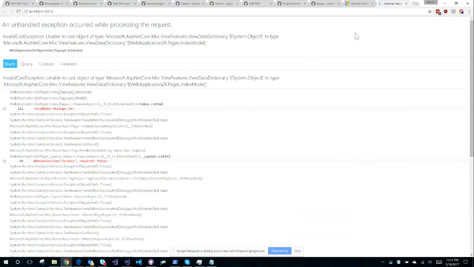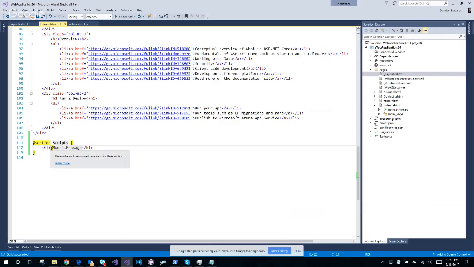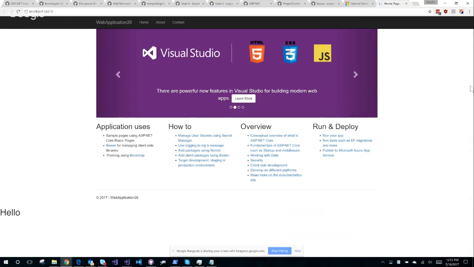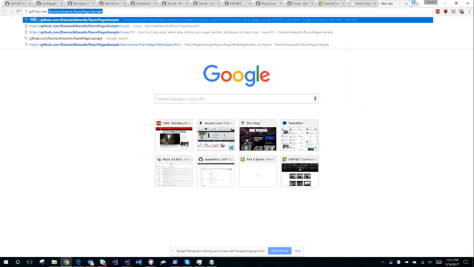There you go. Bug confirmed. And then if I go back to hello, I can't access the model from inside a section. Well, crap. That's going to be the end of this then, because at this point I'm going to go log a bug. I guess I could do that in front of everyone, and I'll get that fixed, and then I'll be able to unblock.